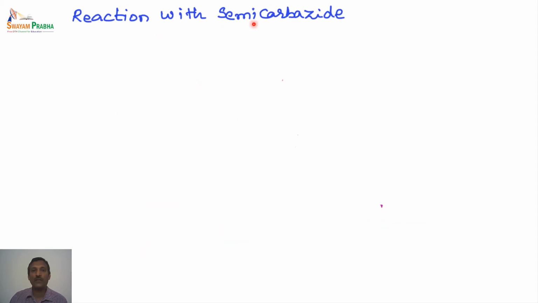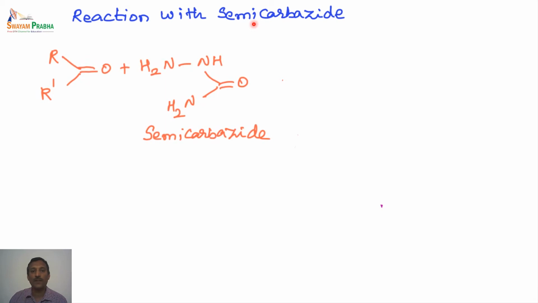The next one is reaction with semicarbazide. In this particular case, the carbonyl compound is treated with NH2NHCONH2. This is what is called the semicarbazide. The treatment of semicarbazide with a carbonyl compound can give different types of product. In the previous case we had seen NH2 reacts with the oxygen, especially this hydrogen and oxygen combine together to remove the water molecule.